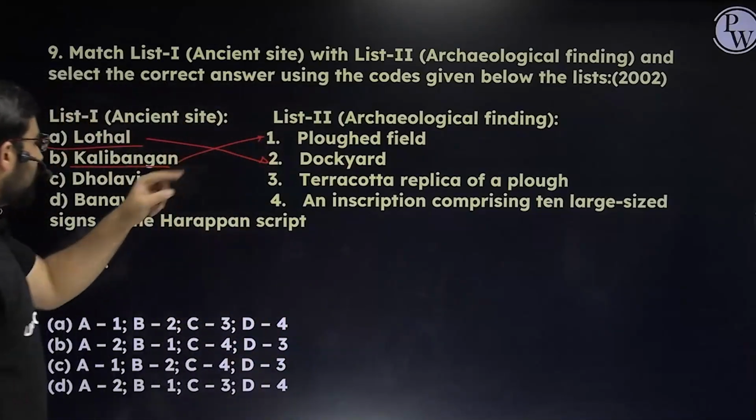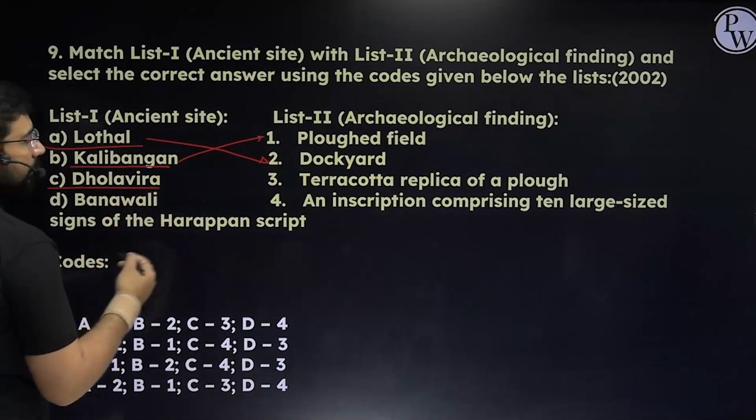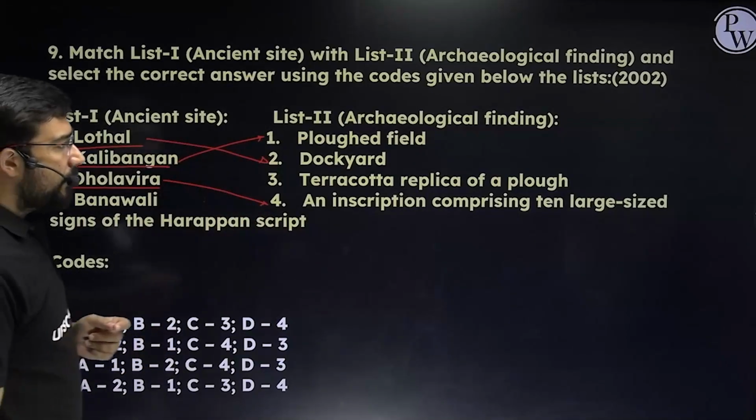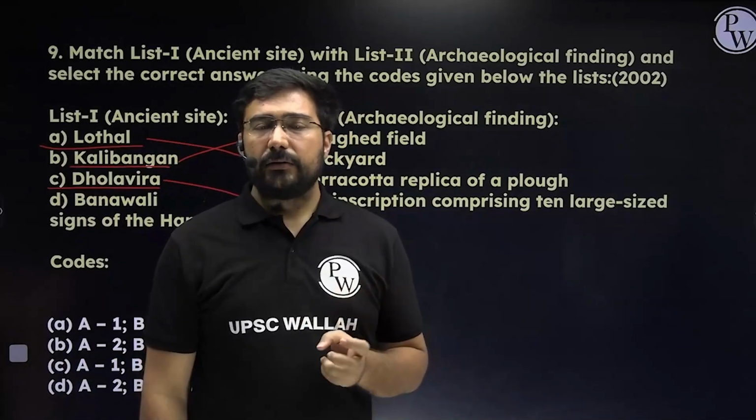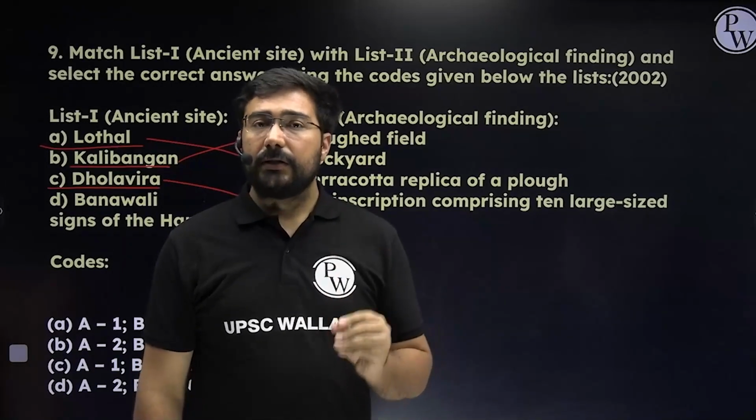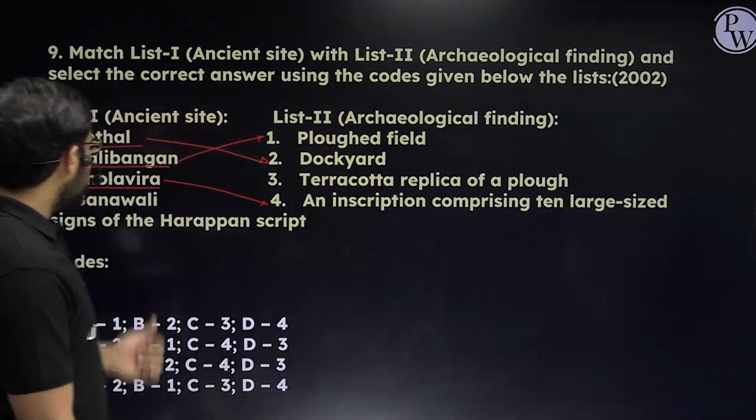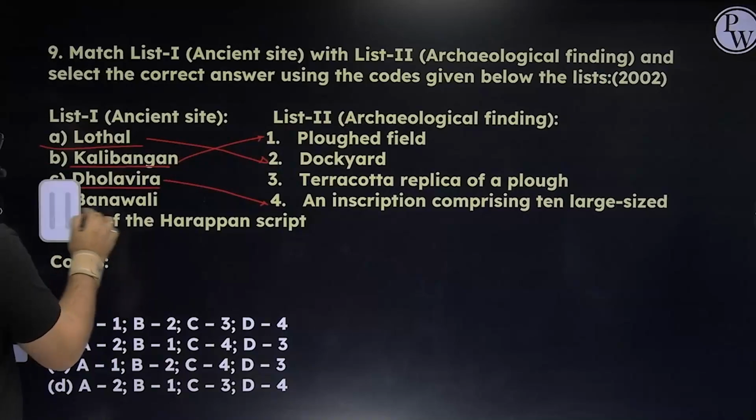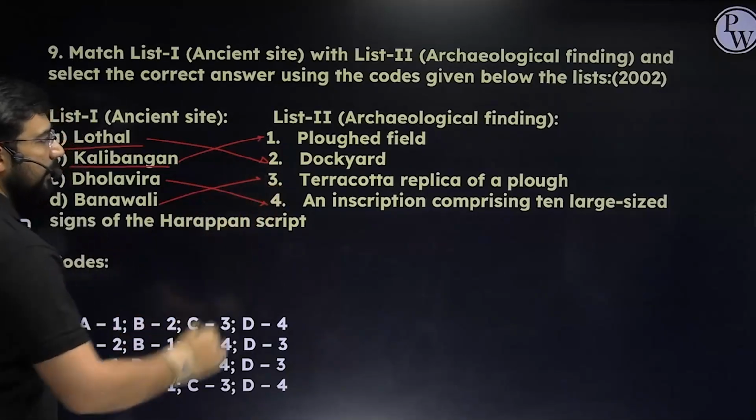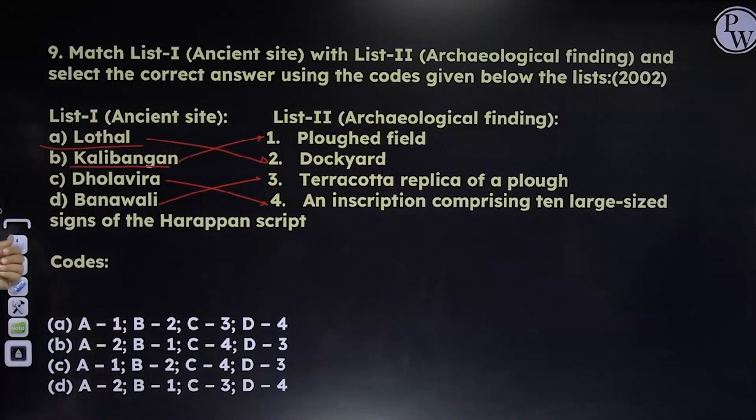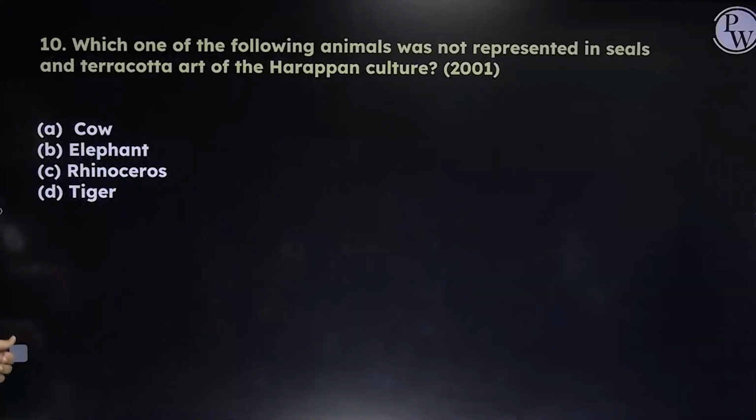The second can be linked with the first. Dholavira. Dholavira has an inscription, right? In fact, one of the largest inscriptions that we have is at Dholavira. It has around 26 signs, and that is also known as the Dholavira signboard. The largest inscription of the Harappan civilization is found at which place? Dholavira. Last is Banawali. Banawali is famous for a terracotta replica of a plough. On the basis of this, you can easily identify the answer. A will be linked to 2, B will be linked to 4, C 4, and D 3. I think the answer will become B. So please remember these sites. They are easy, they are not that difficult.